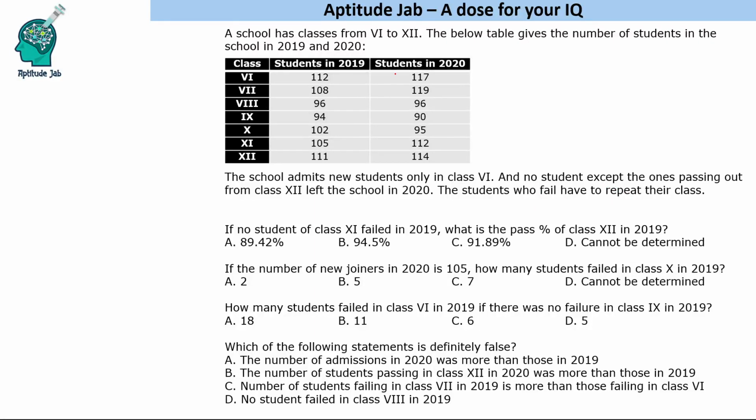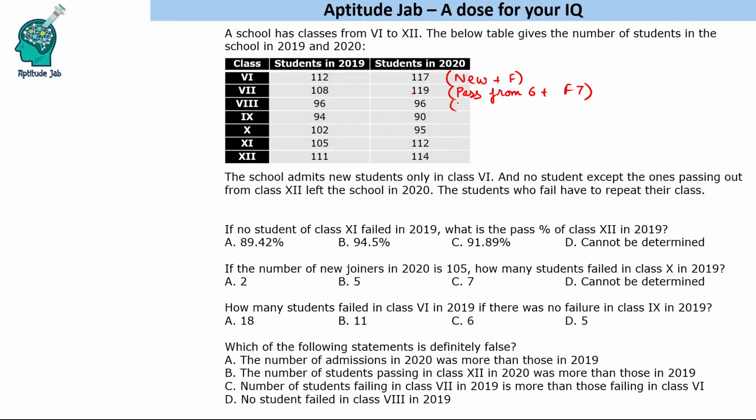Let us say the number is 112 and in 2020 it is 117. So this 117 will have some new admissions plus some students who failed in the previous year. Similarly, the number of students in class 7th in 2020 is pass from 6th plus fail in 7th.